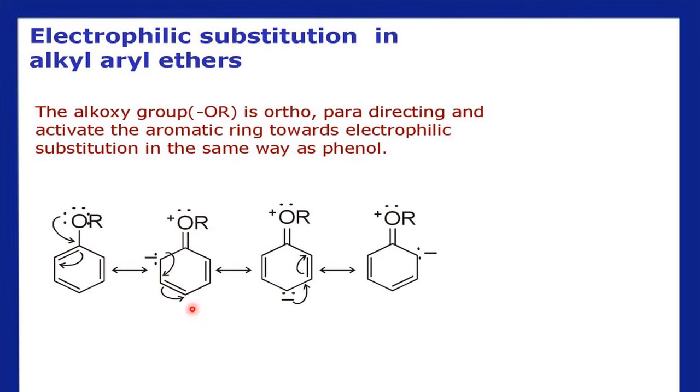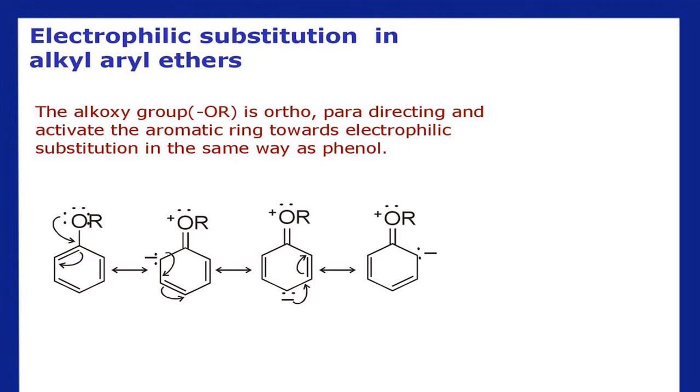When aromatic ethers undergo resonance, double bonds are created and, most importantly, negative charge is created on the ortho and para positions. That means the ether group on the benzene nucleus is ortho and para directing, not meta. It activates the ortho and para positions but not the meta.